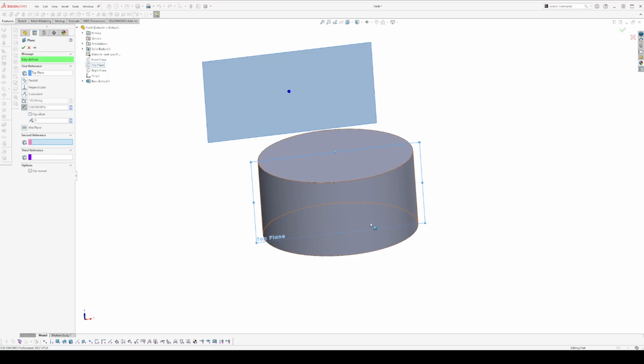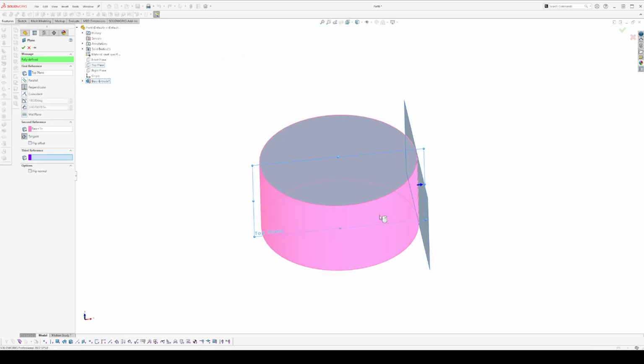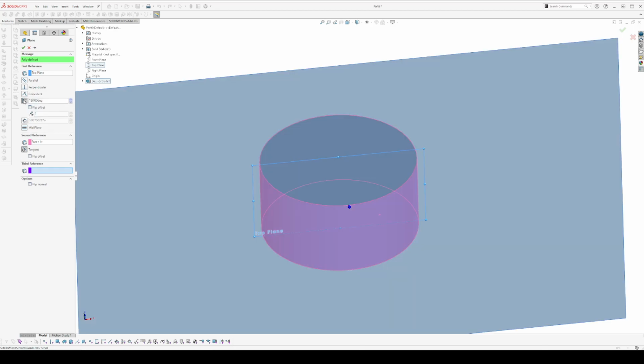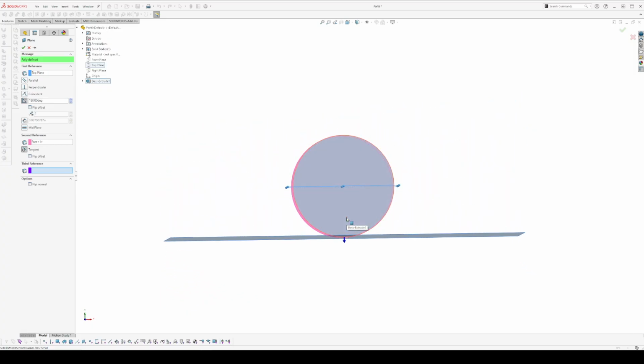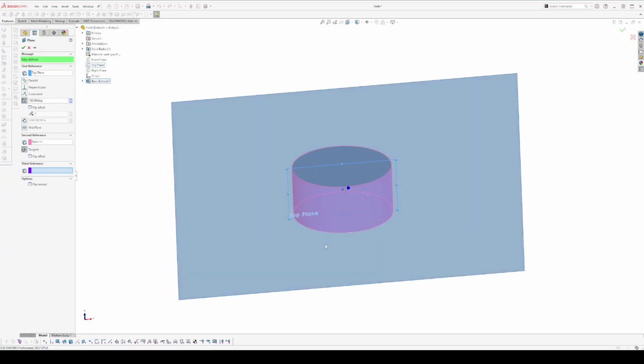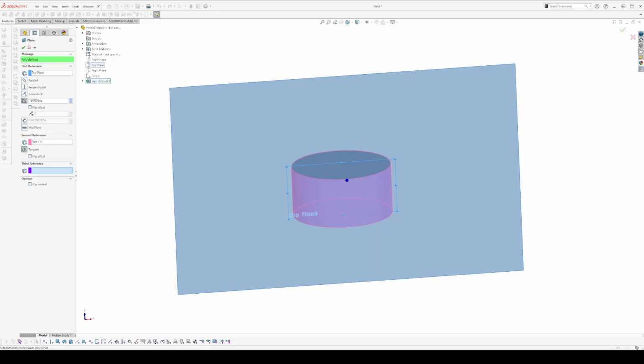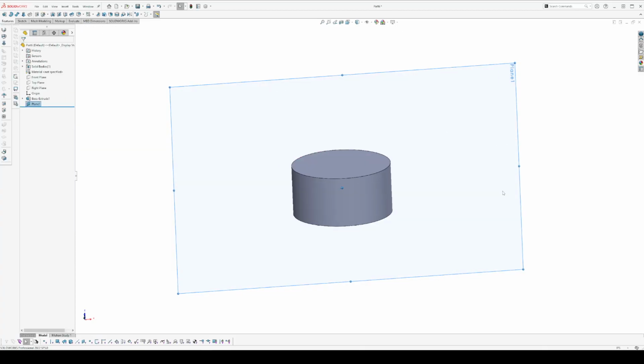My second reference will be the tangent plane of the cylinder. Here I could specify a third reference, so I can flip the offset or spin this plane 90 degrees so it's in the front, tangent to the cylinder. If that's what we want, we accept it.